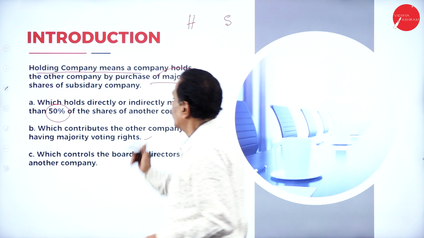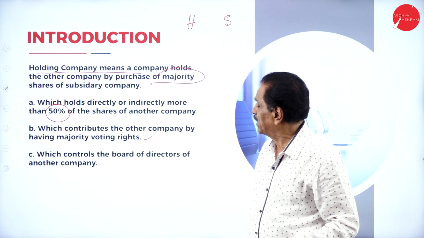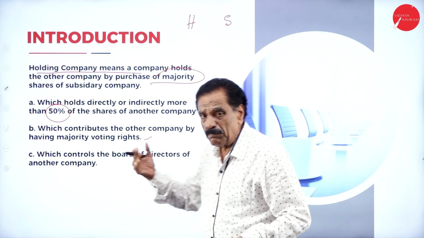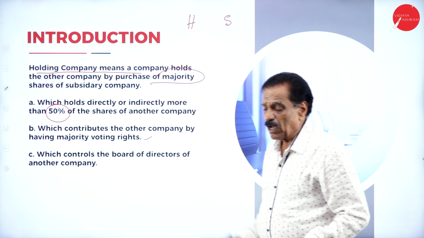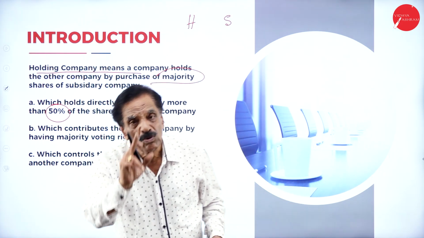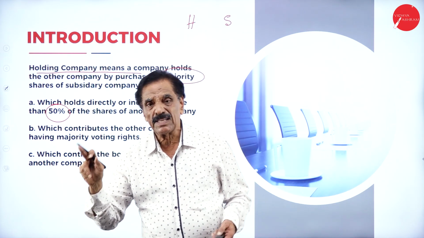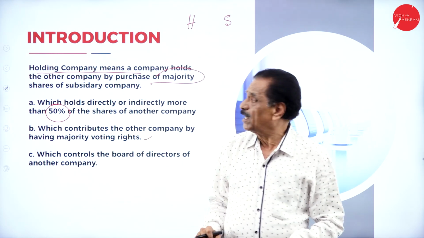Once again, a holding company is one which holds more than 50% of the shares of another company, having major voting rights and controlling the board of directors. The other company is called the subsidiary company. The major one is called the holding company.